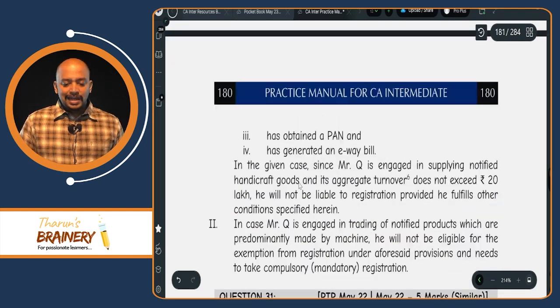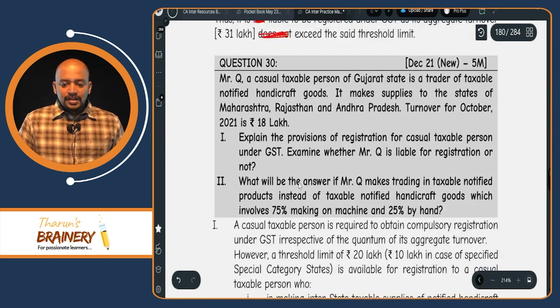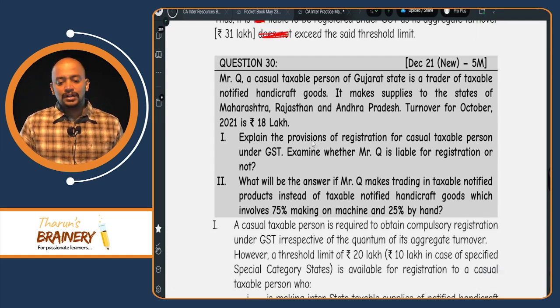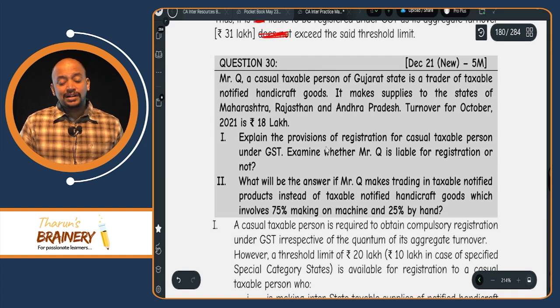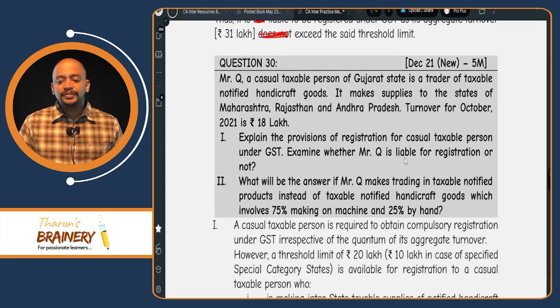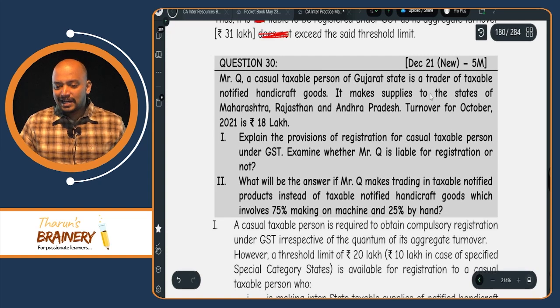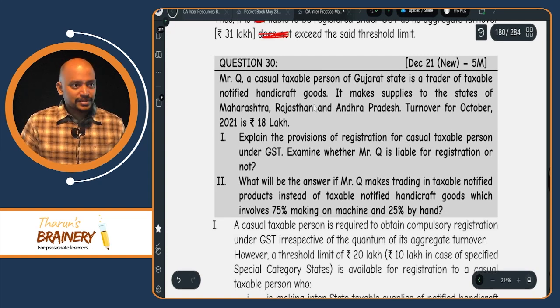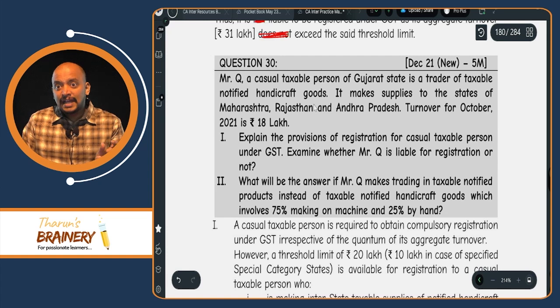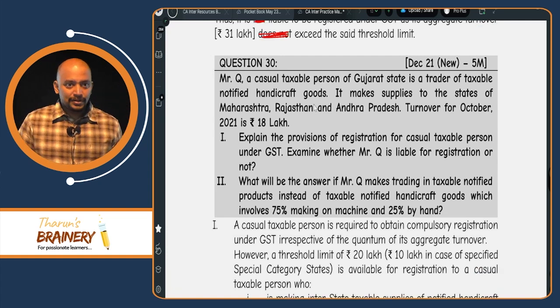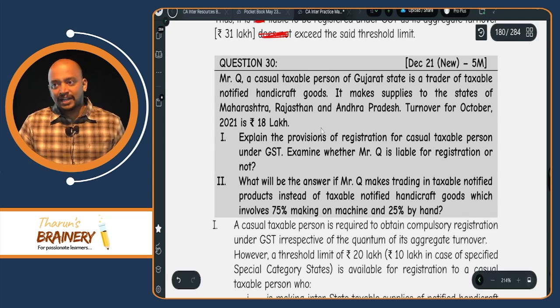Okay. Then next one. Why are we not taking 40 lakhs as the threshold limit in this case? Because we don't have the information that they are exclusively engaged in supply of goods. They said trader of taxable notified goods. Only when you see in the question exclusively engaged in supply of goods, then only we will take. So that's why we did not take 40 lakhs.